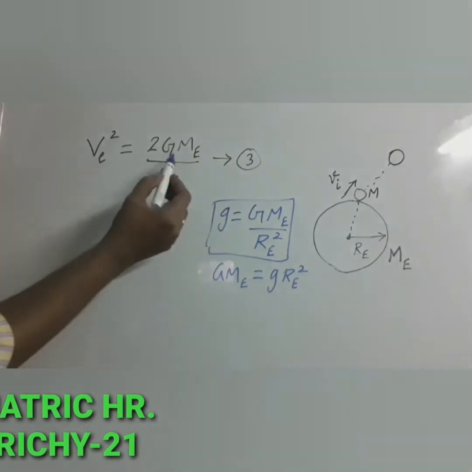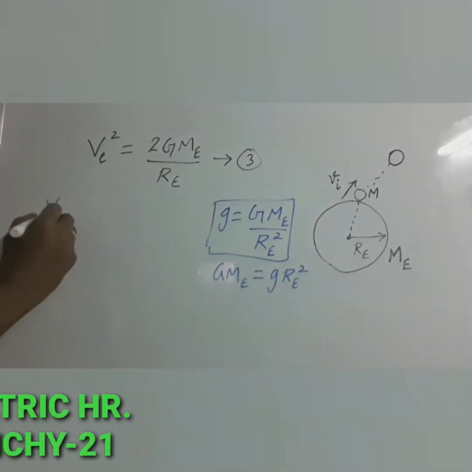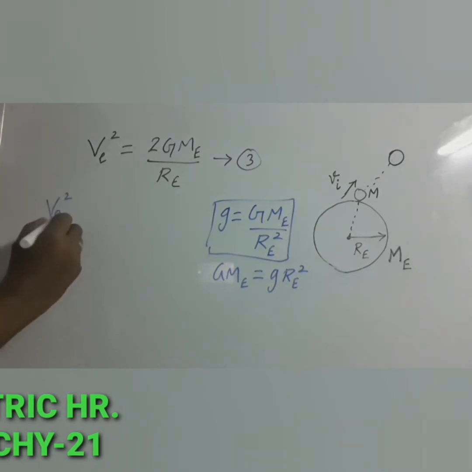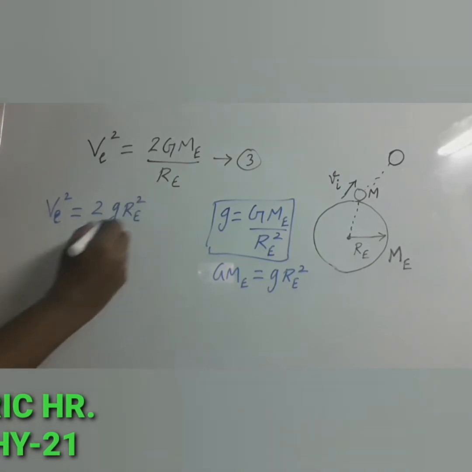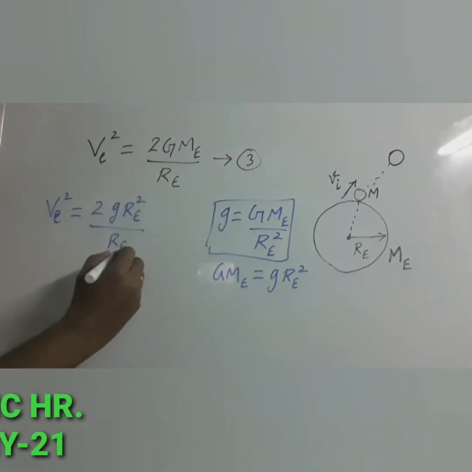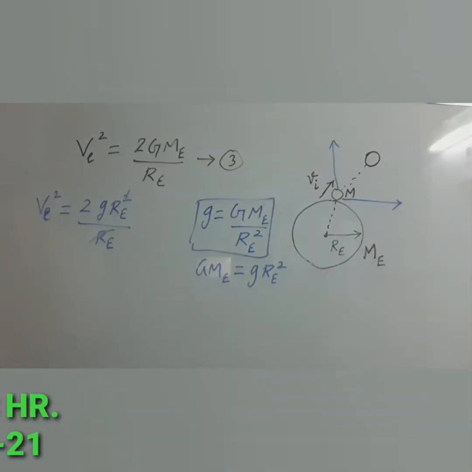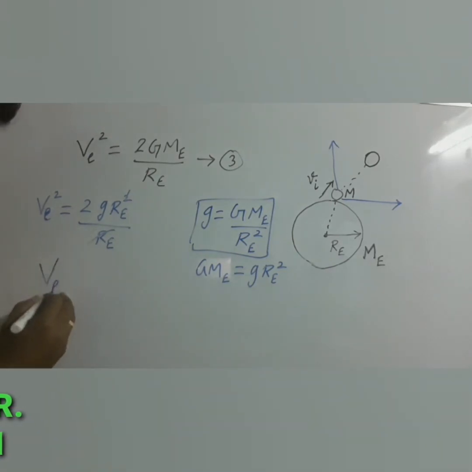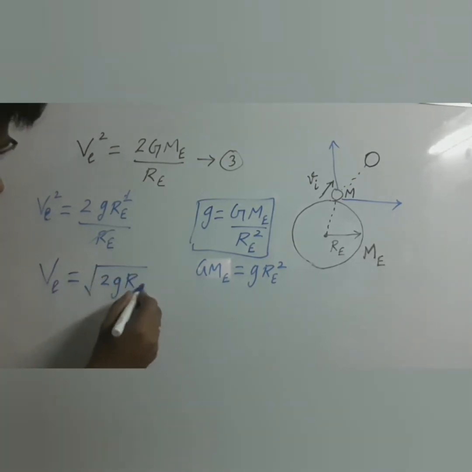So in the third equation, instead of G Me, we can substitute this new value, then ve square is equal to 2 g Re square divided by Re. So Re square can be cancelled. So the value of ve square is equal to 2 g Re. From that we can find the expression for escape speed ve, which is equal to root of 2 g Re.